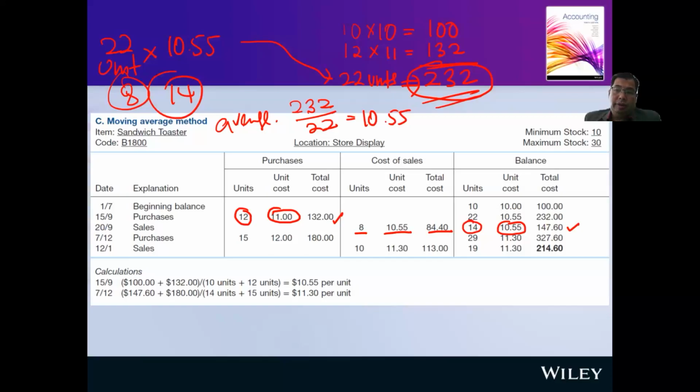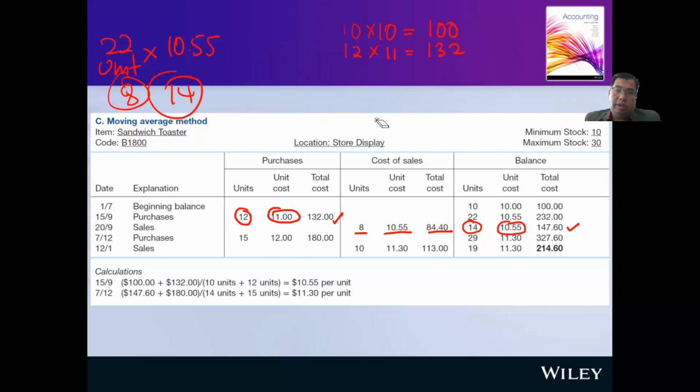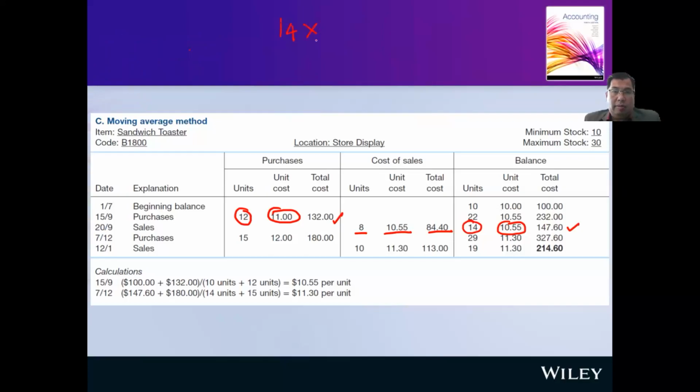What is your inventory now? 14 multiplied by 10.55, so you have 147.60. Okay, this is your current balance.